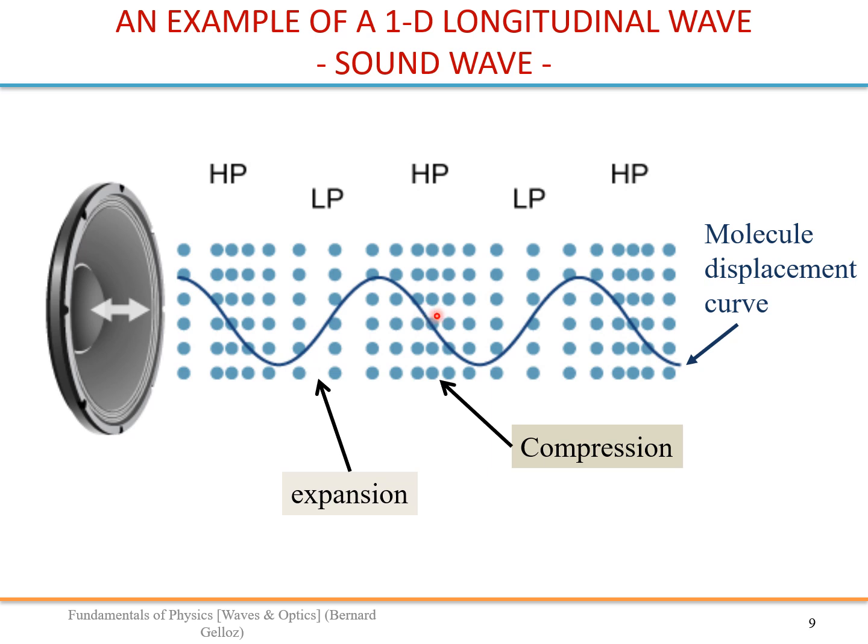On the contrary, in a low pressure region here, the molecules are getting away from that position, to the right here and to the left there, and exactly at this point they would not move. So the zeros of the displacements are located at the lowest pressure and highest pressure.